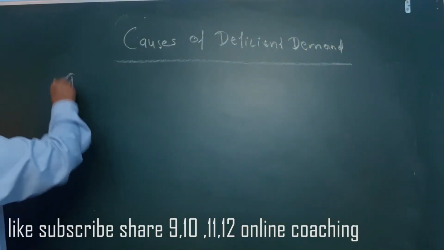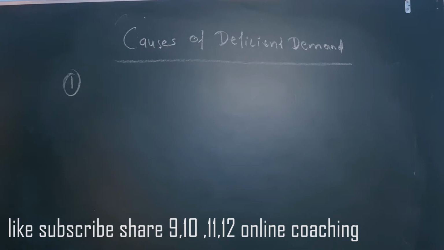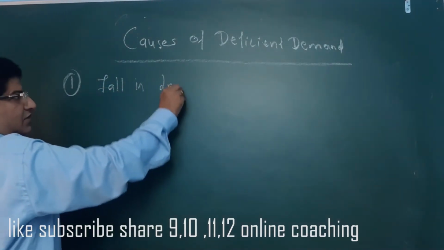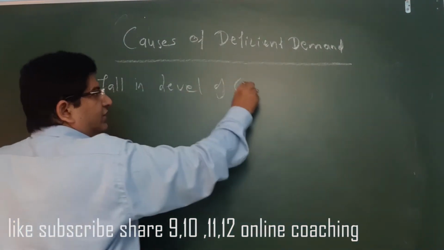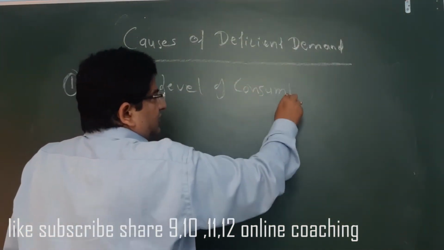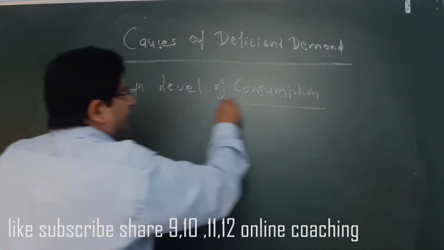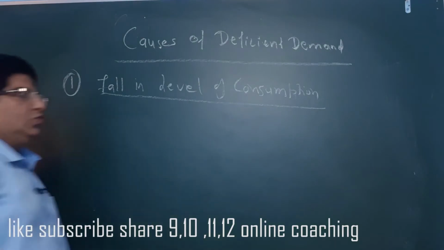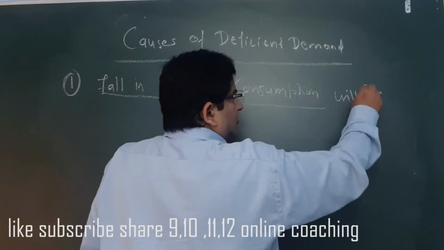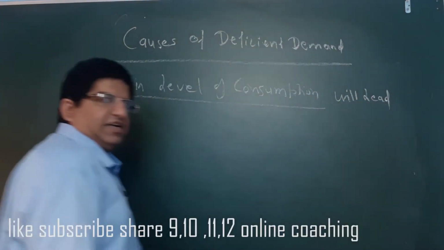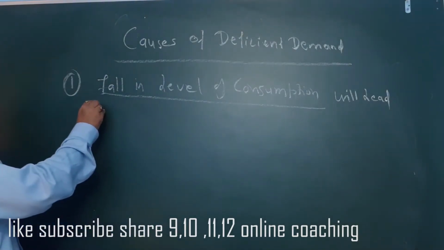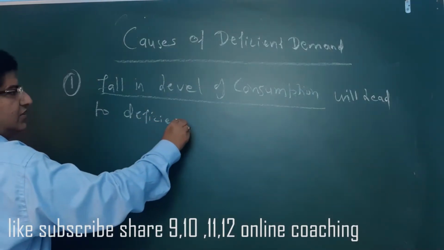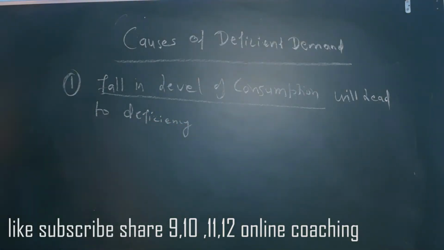Causes of deficit demand. Number 1, पहला कारण है fall in level of consumption. Fall in level of consumption will lead to deficiency in aggregate demand.